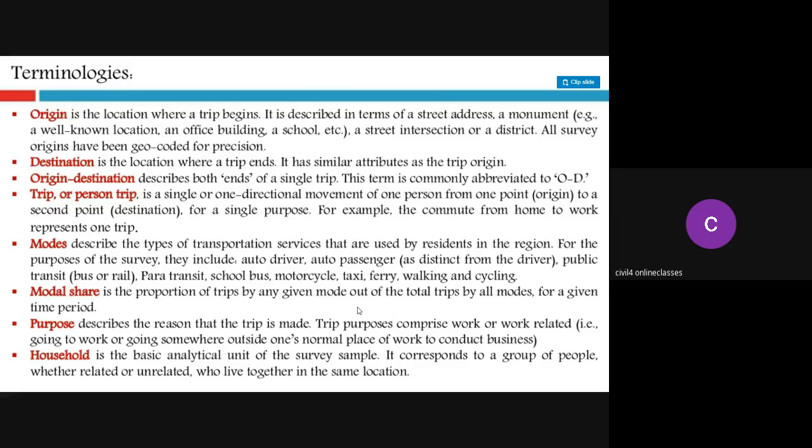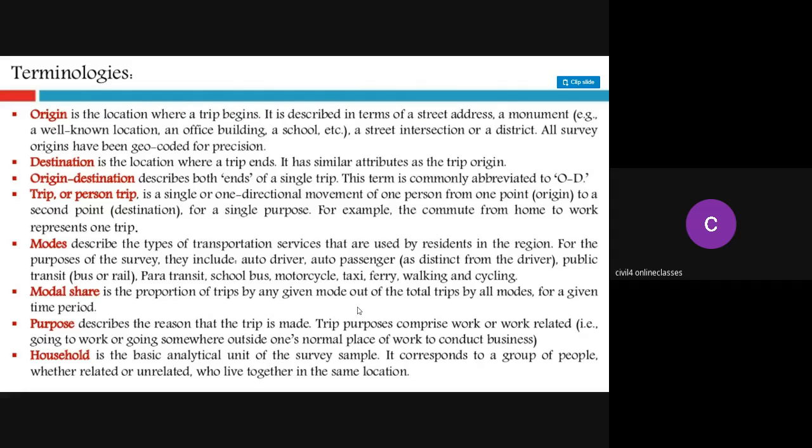Next one is your destination. Destination is nothing but a location where a trip ends. It has similar attributes as the trip origin. For example, if you want to go to a college from your home, then origin will be your home and destination will be your college. But in the evening, if you want to go back to your home, college will be your origin and destination will be your home.